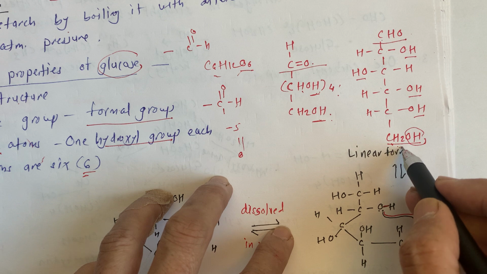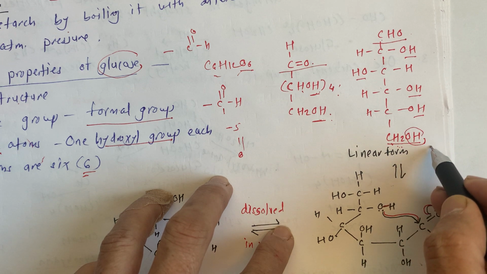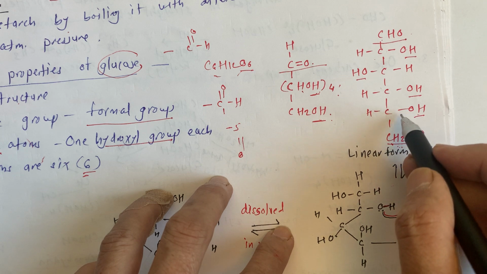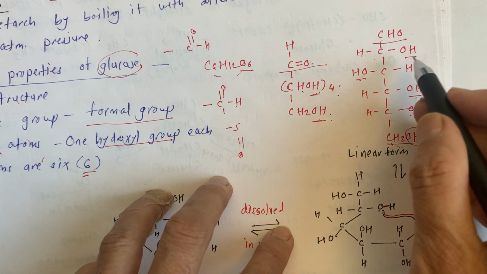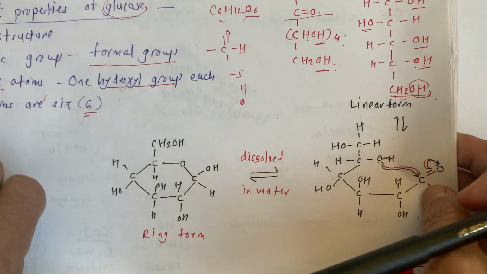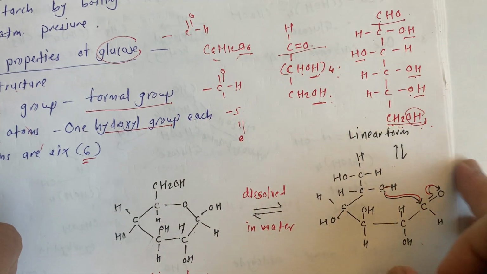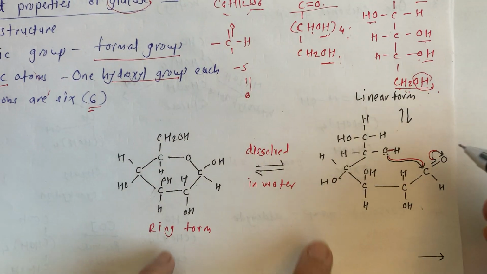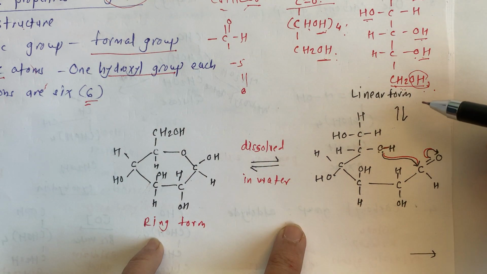This is the primary hydroxy group, while these are secondary. This is our linear form. We are going to study this in detail next, but I just want to give you some idea.